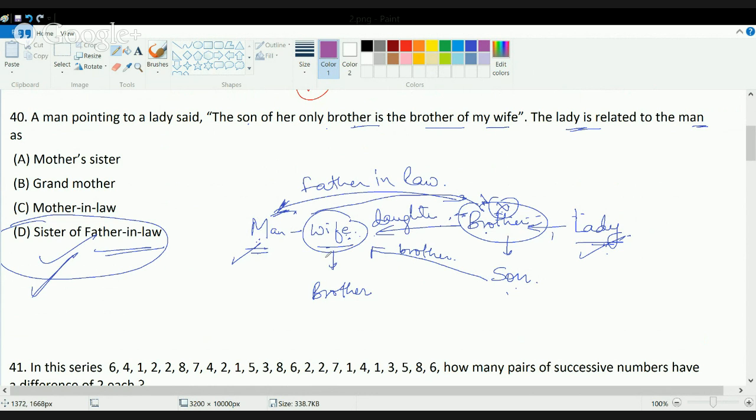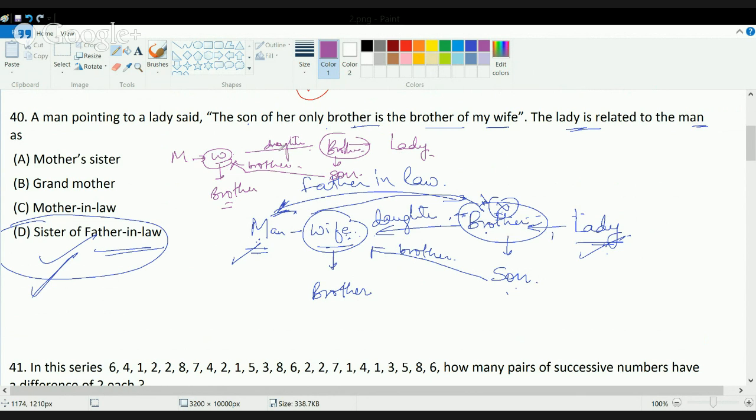I'll explain this question once again. You have the man, this man has a wife, and this wife has a brother. Then you have a lady sitting. This lady has a brother, and there is a son of this brother, and this son is the brother of this wife. Since they are brother and sister, this wife is the daughter of this person.